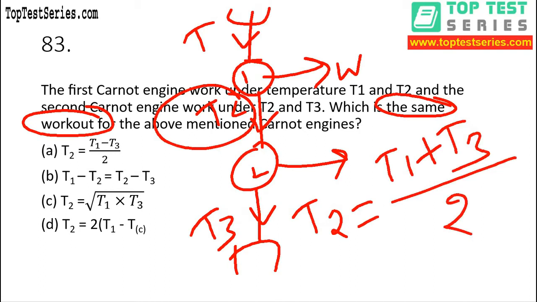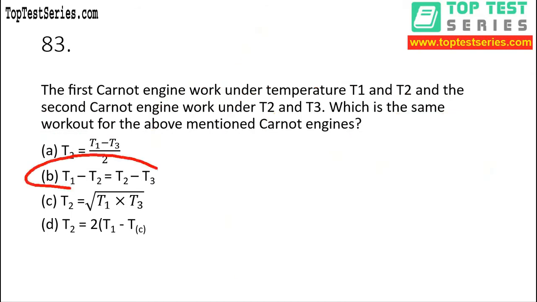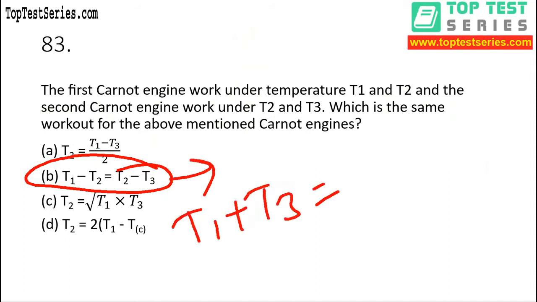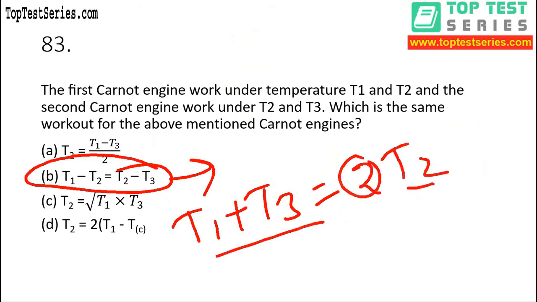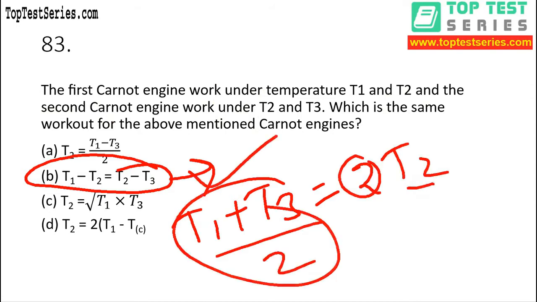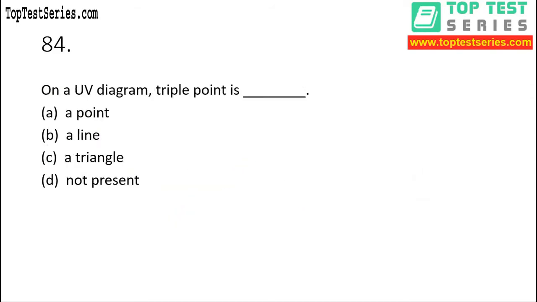But if you look at all the options, none of them directly matches the result we got. But one of the equations can, if we simplify it. We can write T1 plus T3 is equal to 2T2. So this can be written as T2 is equal to (T1 plus T3) by 2. Therefore, option B is the correct answer for this question.